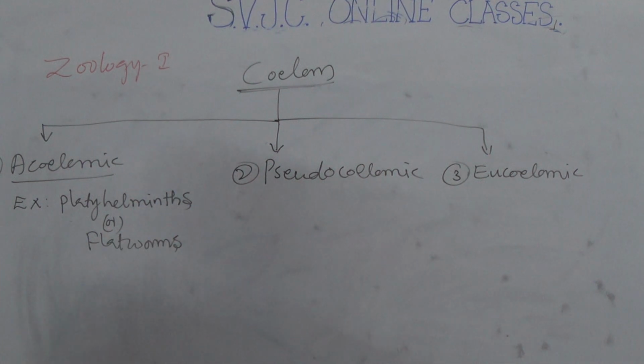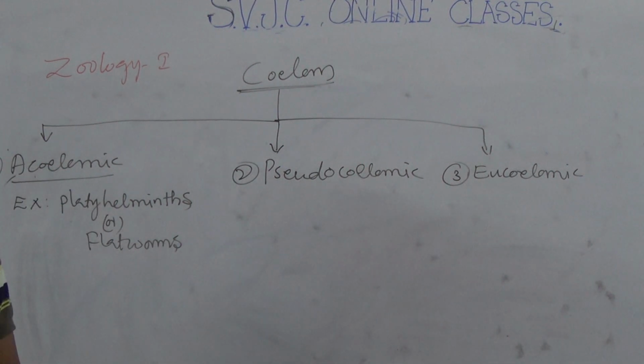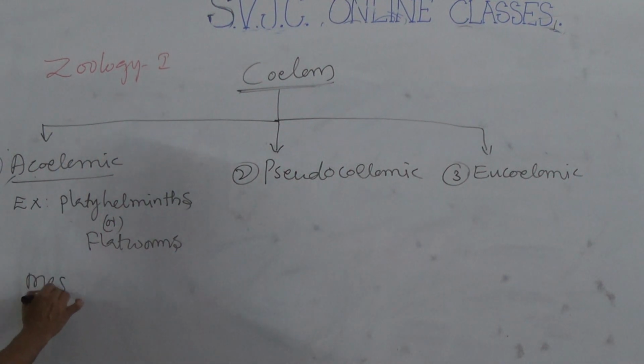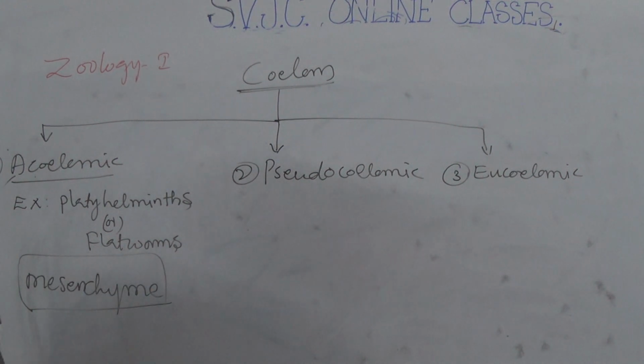Flatworms. Generally, acoelo means a means absent, coelo means body cavity. Body cavity absent in which animal is called acoelomic. Or the body cavity filled with mesenchyme. Mesenchyme is an embryonic tissue. This tissue is derived from the mesoderm of the embryo. So mesenchyme filled